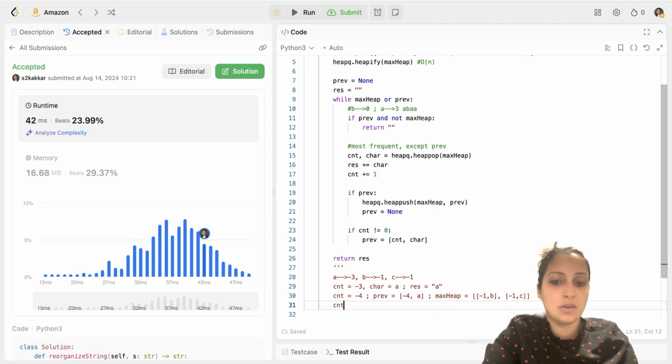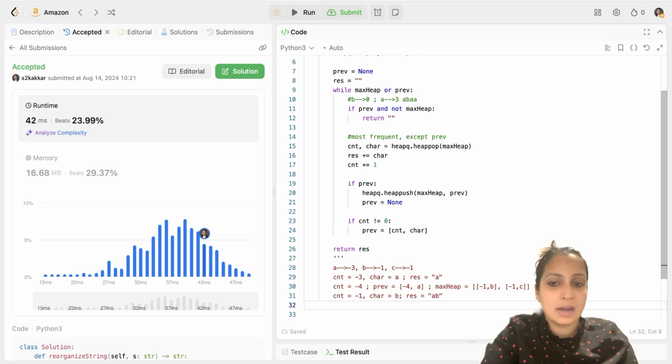Now your count gets set to -1 and your character gets set to B. After that, your result is A, B. And then you add that count to previous, but your previous is not none. Your previous has this value -4A right now. Since it's not none, you push it to heap. So your max heap now becomes -A, but you have to add 1. Sorry, I made a mistake here. It's not -4, it will be -2. I subtracted 1. You have to add 1 here. So your max heap becomes -2A and -1C.